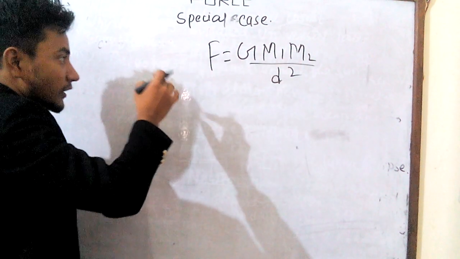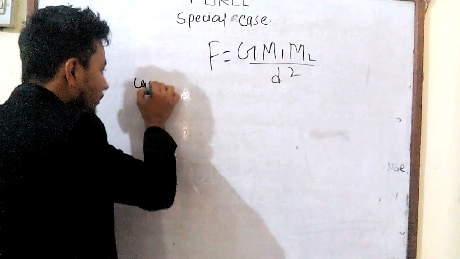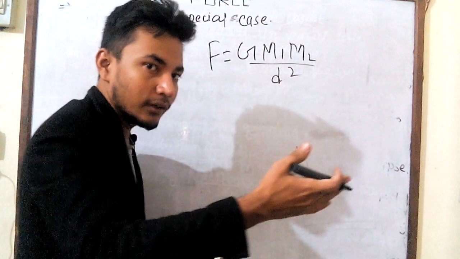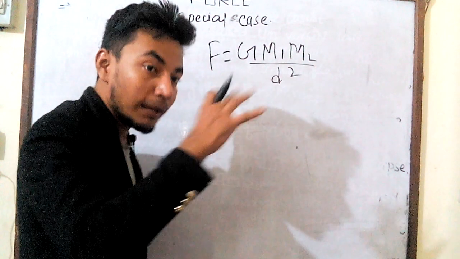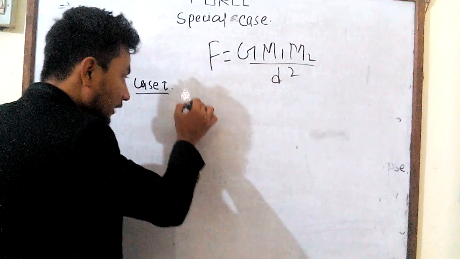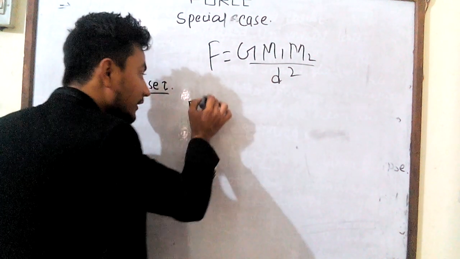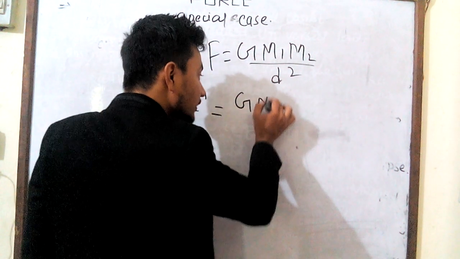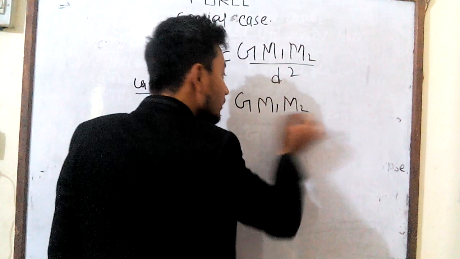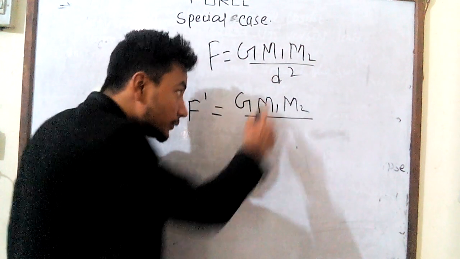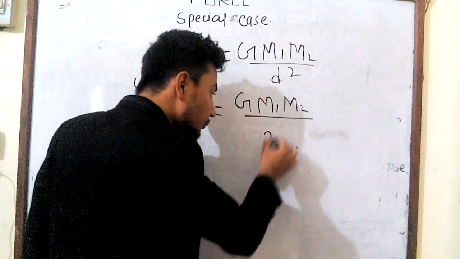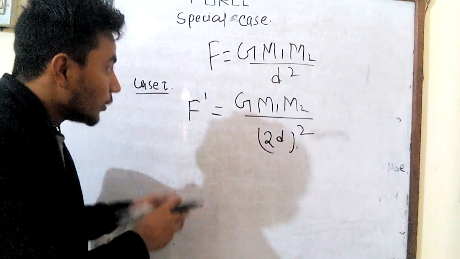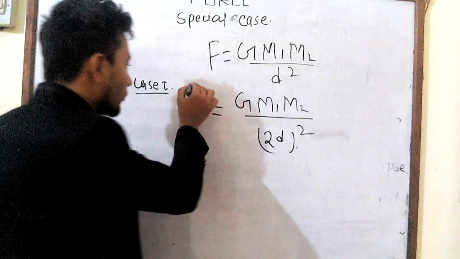So a special case. Case 1: when the distance between two heavenly bodies is doubled. What can you write? The new gravitational force, F dash, equals G m1 m2 by, since the distance is doubled, (2d) squared. Clear or not? So in case 1, the distance is doubled.